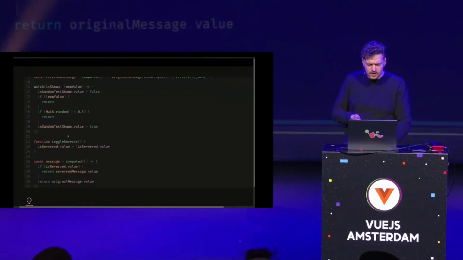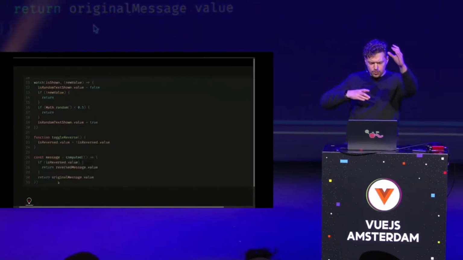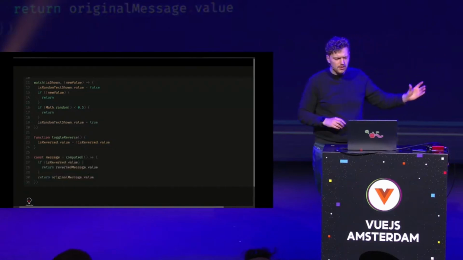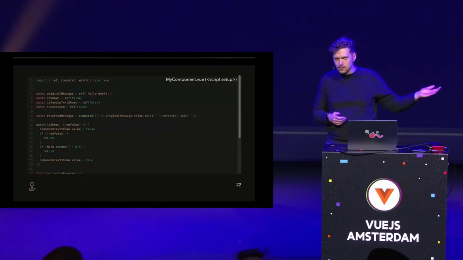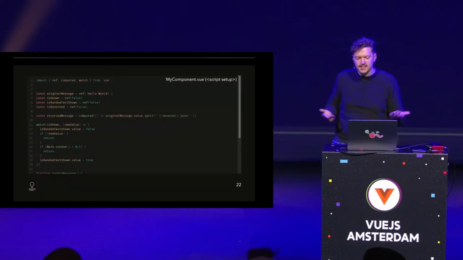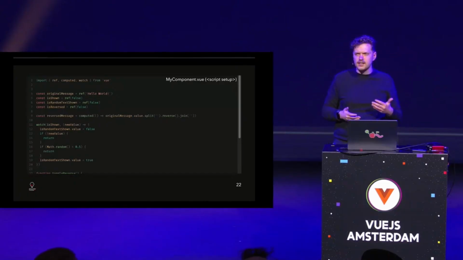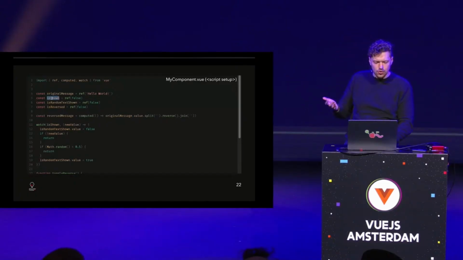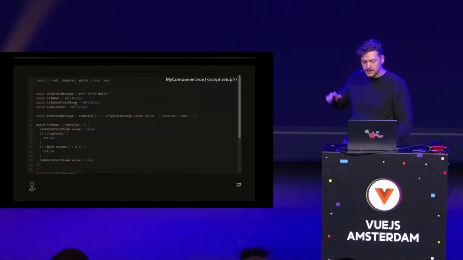Okay, so we have some random text stuff. We have some reversing things. We also have a thing to toggle that reverse. And also a message down here to say if it's reversed, show the reversed message, otherwise the original one. And the first thing, if I look at that code, which I wrote myself for that example, but I've seen way bigger components as well, is that you don't really see what belongs together here, right? There are multiple concerns in that component. So we have some things with random text, and we have some things with the message, and reversing that, and showing that apparently as well if this is shown. We don't have the template part here. That's not that important. You can toggle this, there's a v-if, and so on and so on.